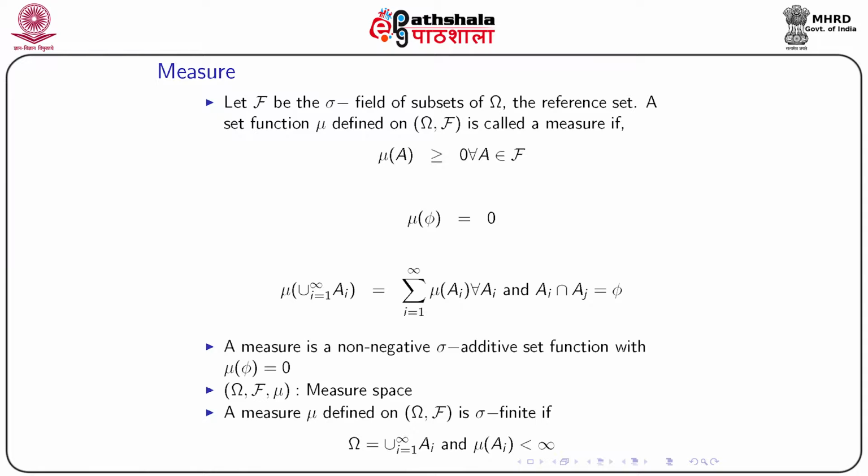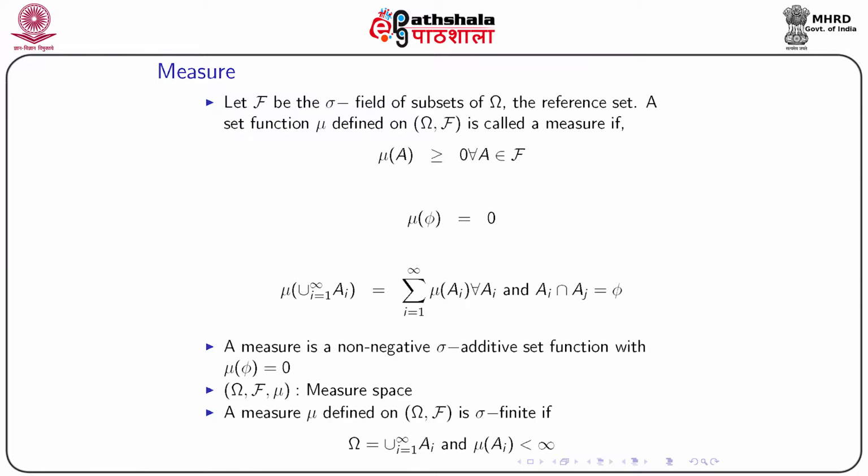A set function mu defined on this space omega and script F is called a measure if it satisfies the following. First condition is that mu(A) is greater than or equal to 0 for all A belonging to the sigma field. That means measure is non-negative. Second condition is that the measure of a null set will be 0.